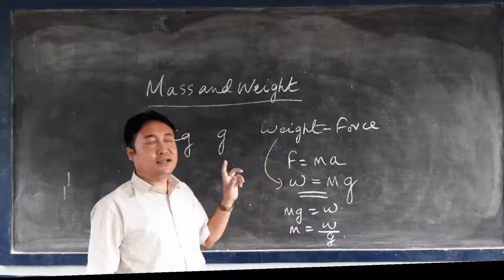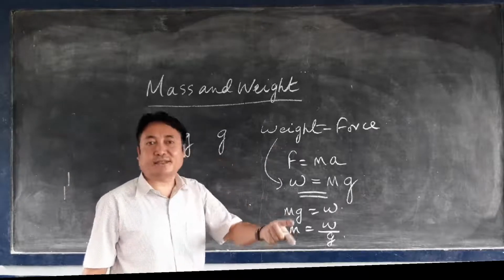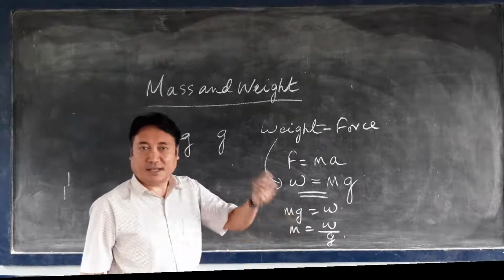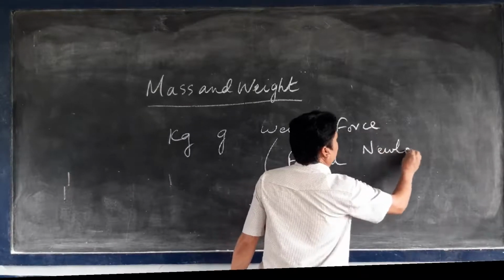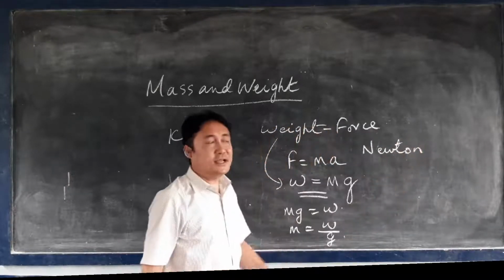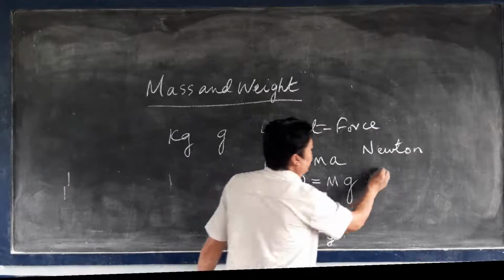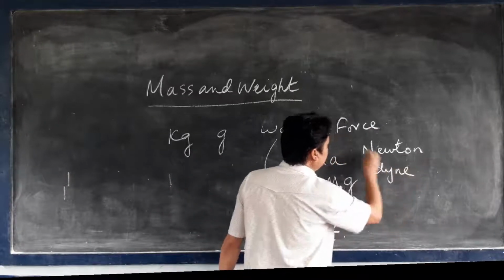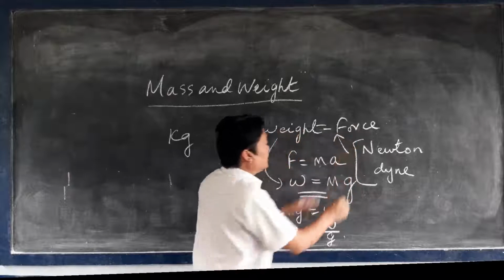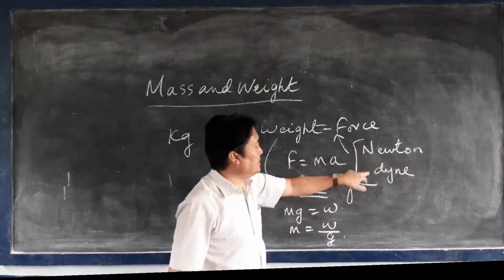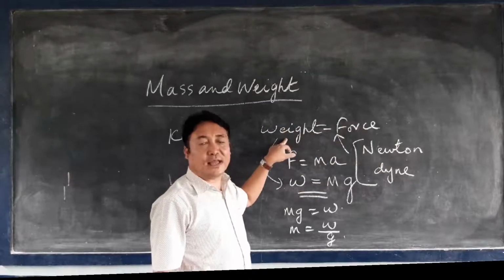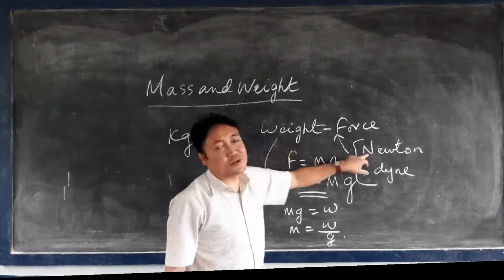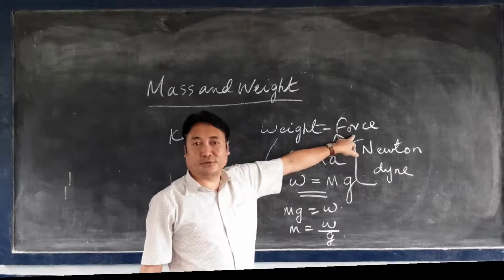And the SI unit of weight is the same as that of the SI unit of force. The SI unit of weight is Newton. The CGS unit of weight is dyne. It is the same as that of force because the SI unit of force is also Newton and the CGS unit of force is also dyne. Similarly, the SI unit and the CGS unit of weight will also remain the same, since weight is a force.